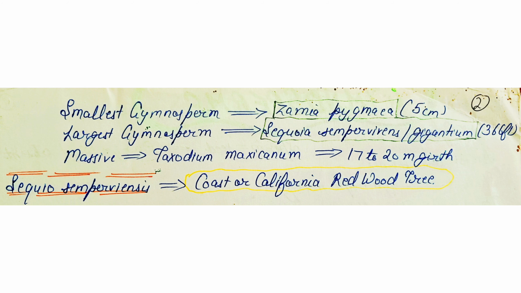The smallest gymnosperm we have is Zamia pygmaea. Sequoia sempervirens or Sequoiadendron giganteum is the largest gymnosperm, and Taxodium has the maximum diameter. Sequoia sempervirens is also known as coast or California redwood tree.